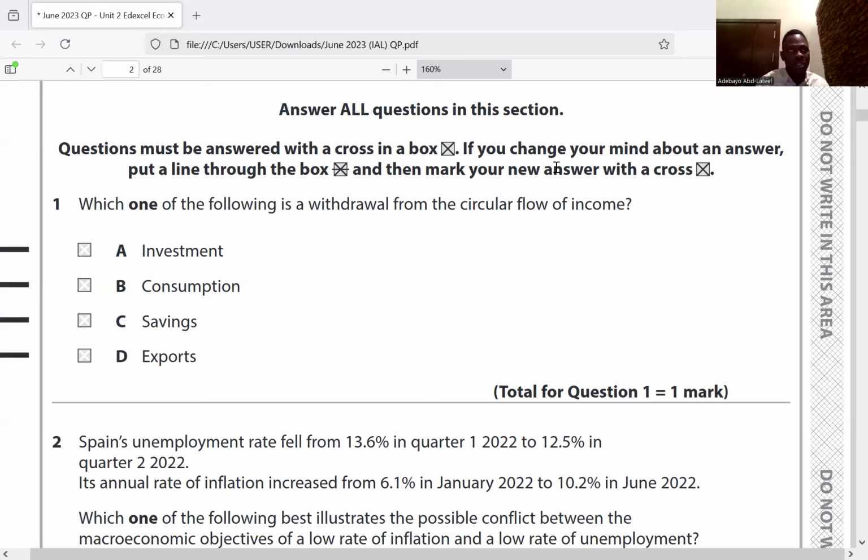Consumption brings money into the circular flow. Investment brings income into the circular flow. The only thing that does not bring income to the circular flow is savings, which is a withdrawal. So the answer is C, question 1.